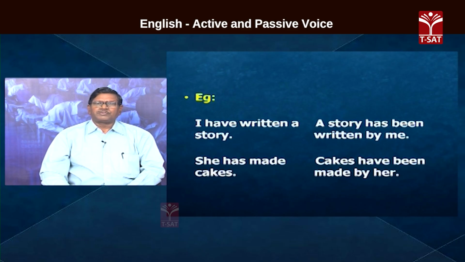Now, cakes it is plural, therefore, have. In place of made, we have to put be verb, then it becomes been. Cakes have been made. Made is the main verb in the active voice. It becomes a past participle in the passive voice. Therefore, cakes have been made by her.